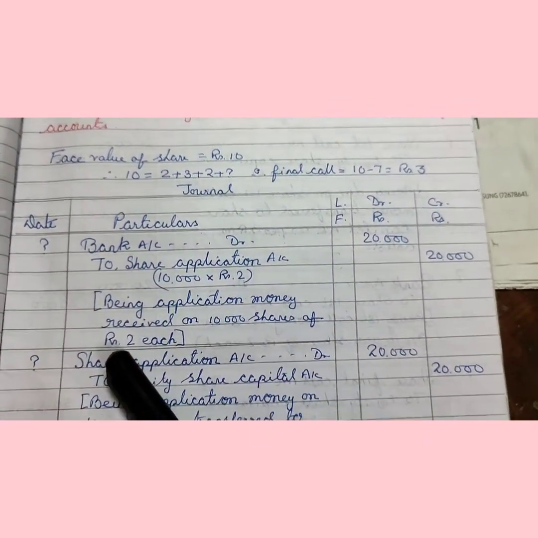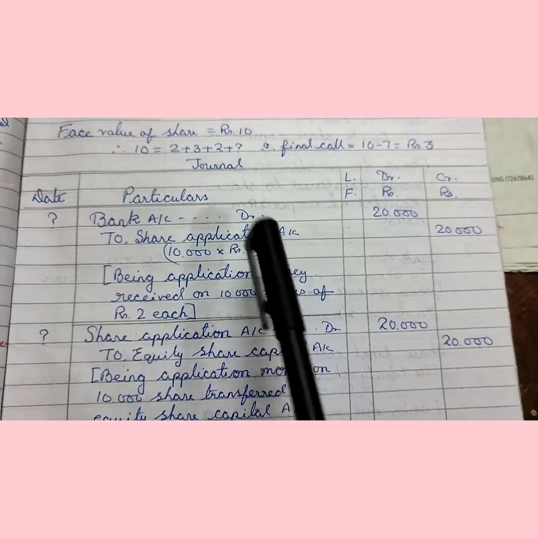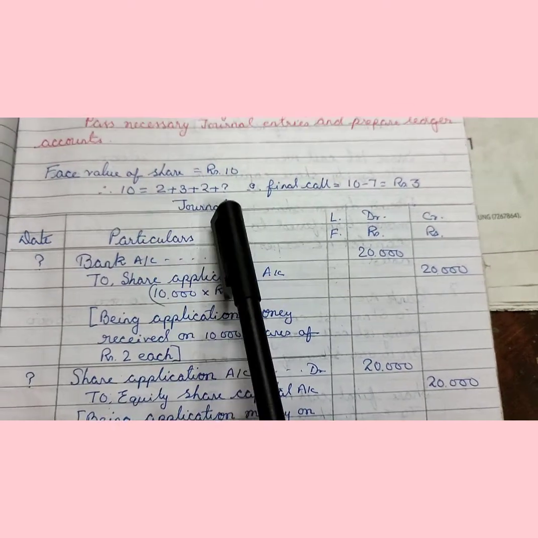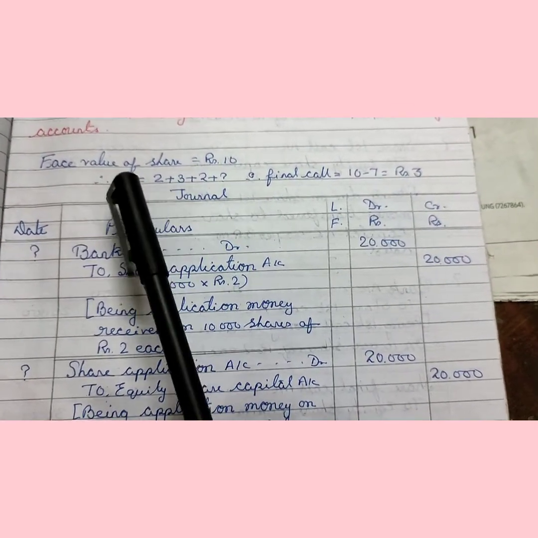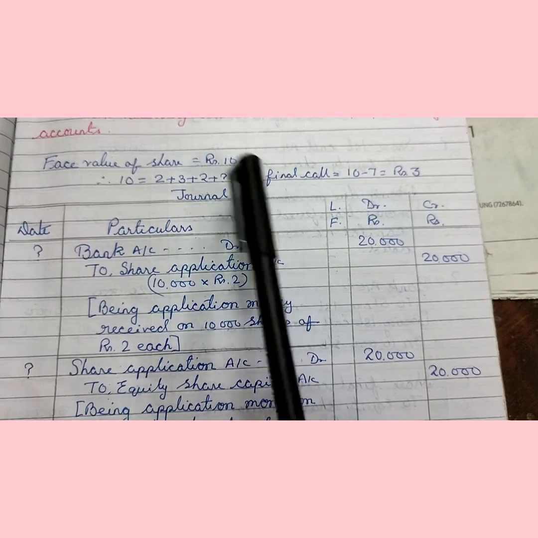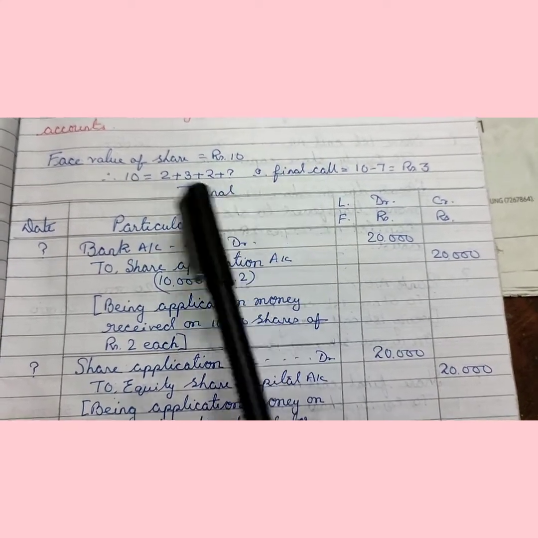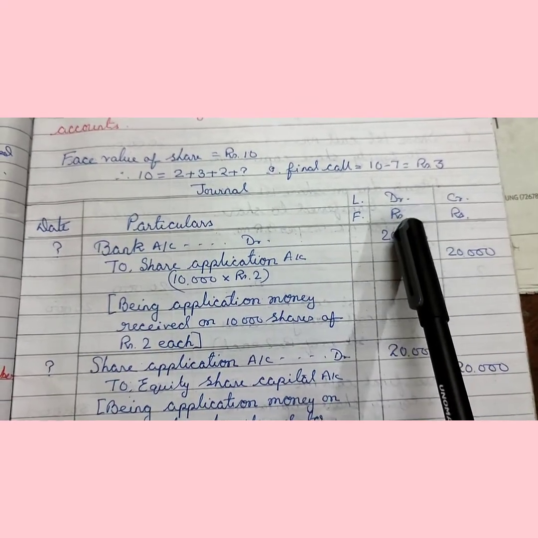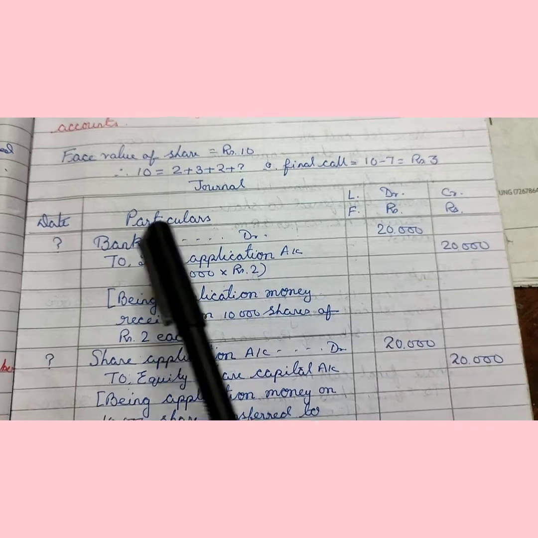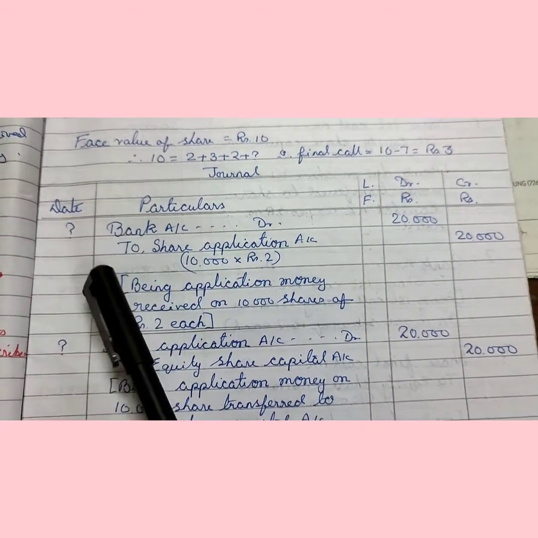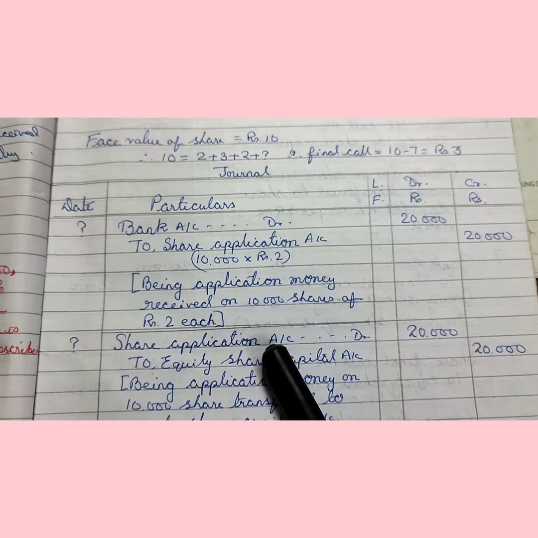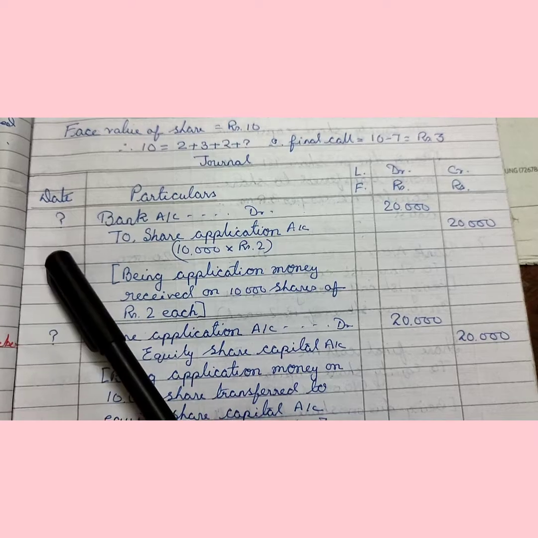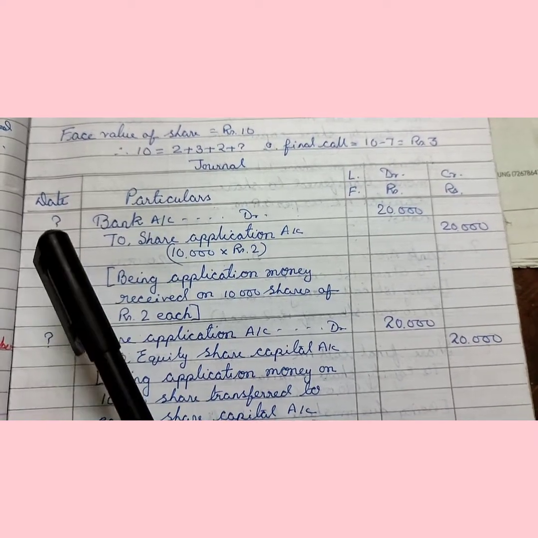Now we are doing the journal. You know the format of journal. Here is the format of journal. Above the journal you have to write in the books of XYZ Limited. In the books of XYZ Limited journal, here date, particulars, ledger folio, debit rupees, credit rupees. You have to write all these. Now in the date column no date is mentioned here. Where no date is mentioned, you have to put a question mark. In the last class I have already said that.